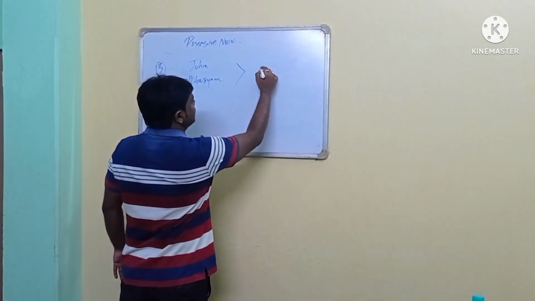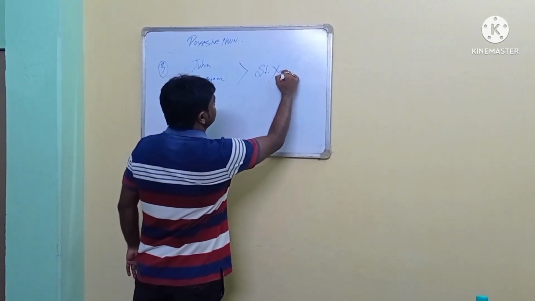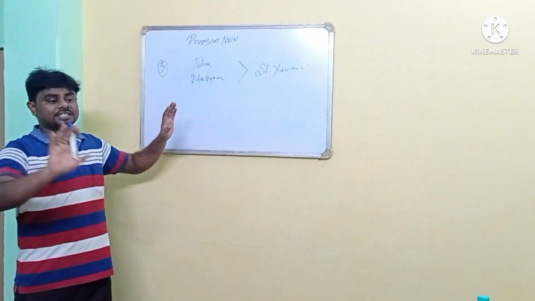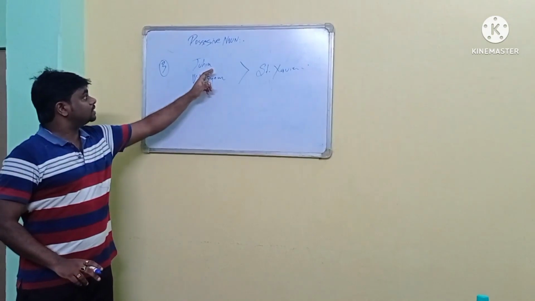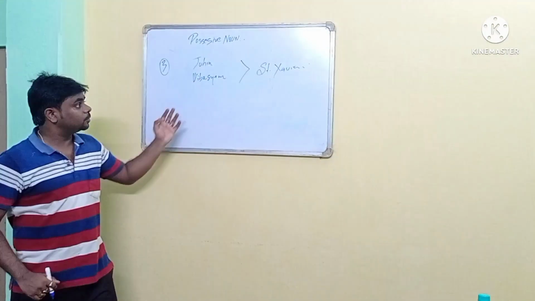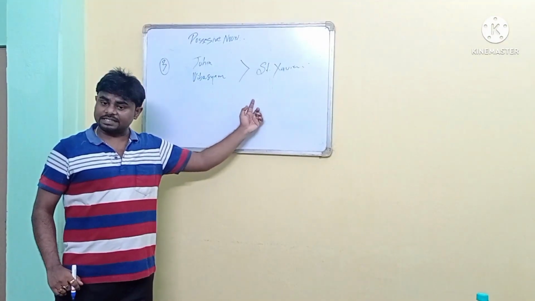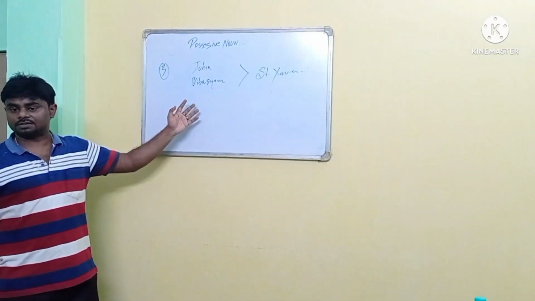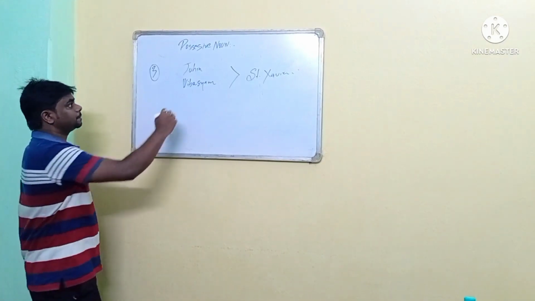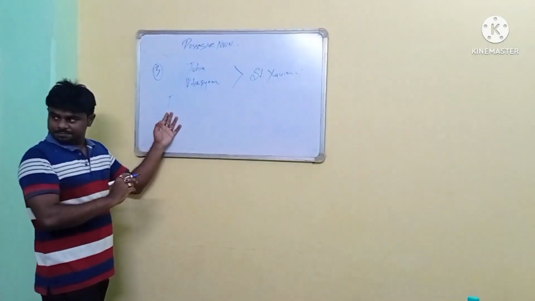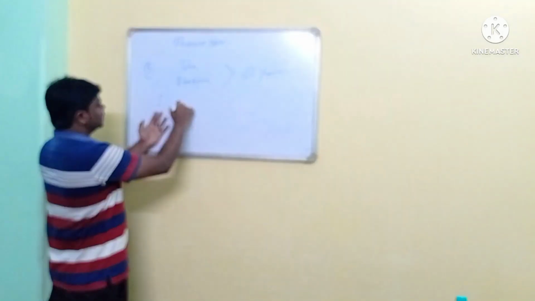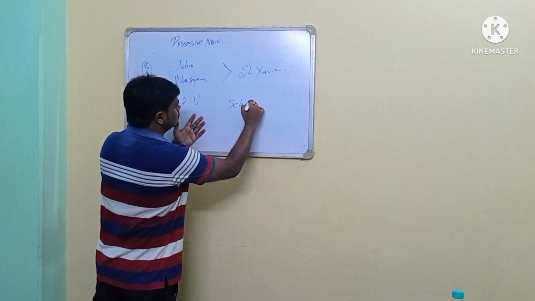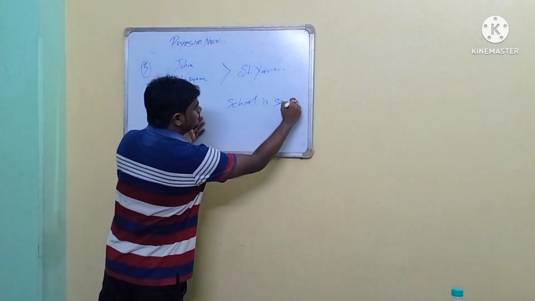They go to the same school, that is St. Xavier's. If I have to say that Vivaswan and Tuhim go to the same school, how will I put it together in one sentence? Tuhim and Vivaswan school is same.